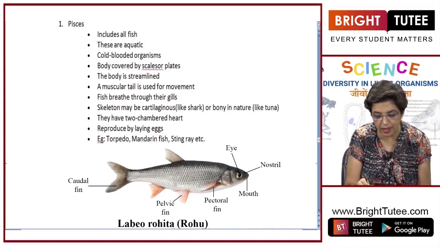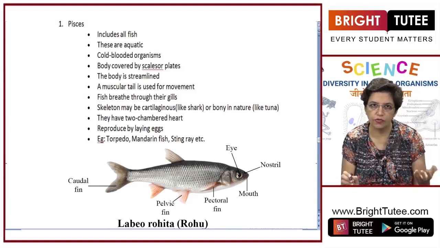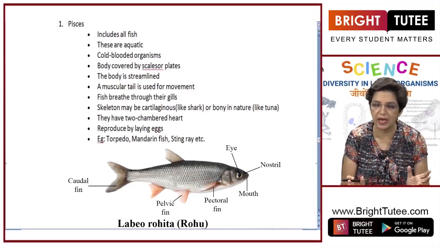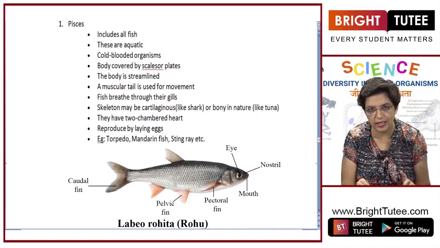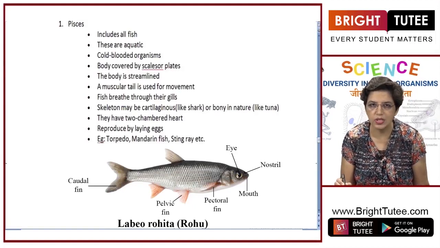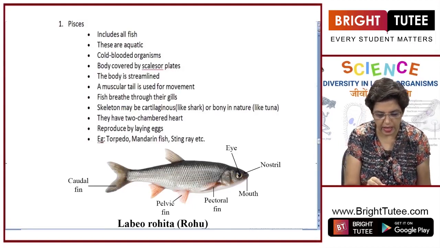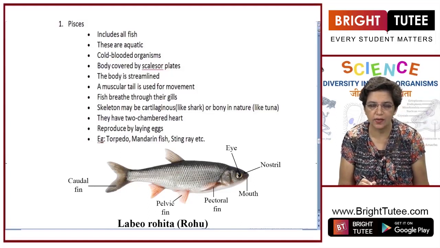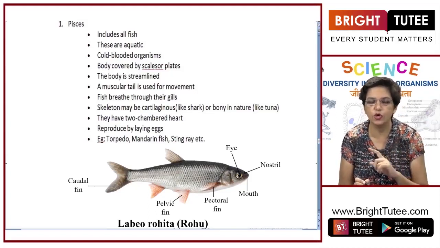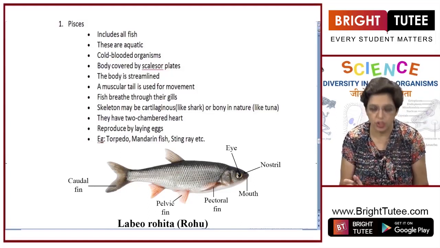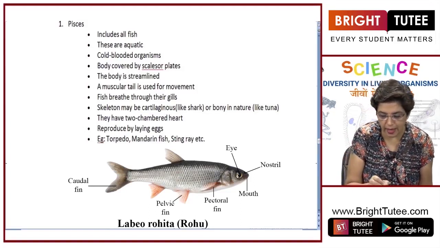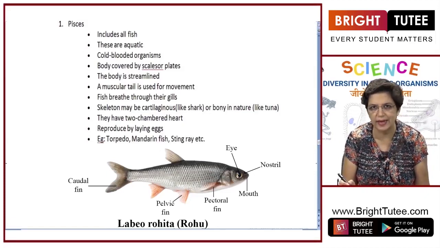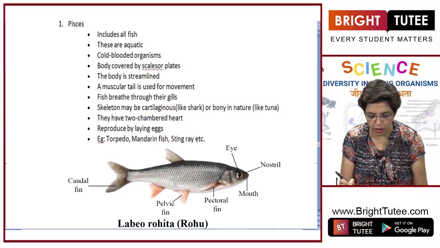Then the skeleton may be cartilaginous or bony. So, fish can be divided into 2 categories depending upon their skeleton. In some, the skeleton is made up of only cartilage, or it is made up of bones and bones only. They have a 2-chambered heart, alright. So, unlike humans, who have a 4-chambered heart, they have a 2-chambered heart. Then they reproduce by laying eggs. Examples are all fish, such as rohu and tuna. They all belong to the Pisces, alright.